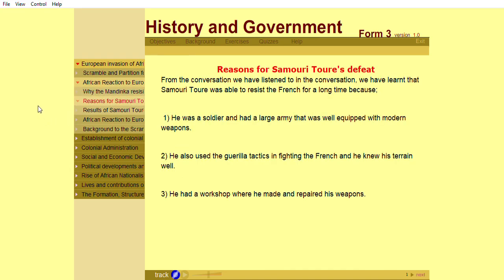From the conversation we have listened to in the video, we have learned that Samori Touré was able to resist the French for a long time because he was a soldier and had a large army that was well equipped with modern weapons. He also used the guerrilla tactics in fighting the French, and he knew his terrain well. In addition, he had a workshop where he made and repaired his weapons.